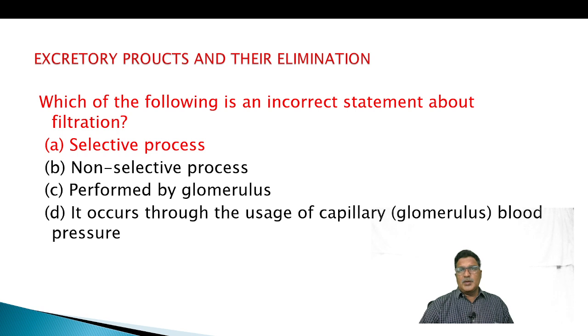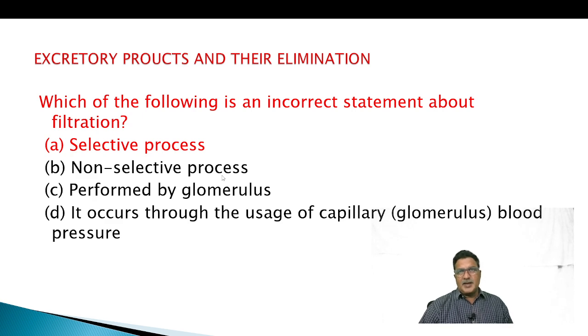But the remaining glucose, amino acid, vitamin, mineral, we want them, yet we are also dumping them into the renal tubule, and after that putting efforts to absorb them back in the PCT, descending limb, ascending limb and DCT. So we can say it's an incorrect statement about filtration. It's a non-selective process.